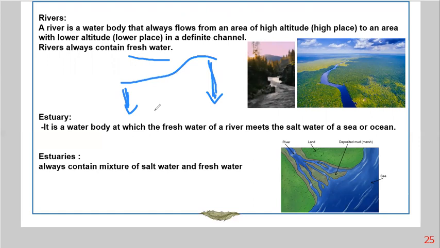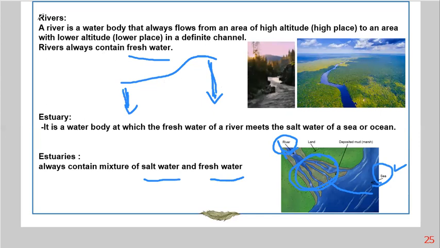Now we have estuary. Estuary is a water body. As you can see here, this one is estuary. Estuary is a water body at which the fresh water from the river and the salt water from the sea meet. An estuary is a water body at which the fresh water from the river and the salt water from the sea meet. So this means that the estuary contains a mixture of salt water and fresh water.